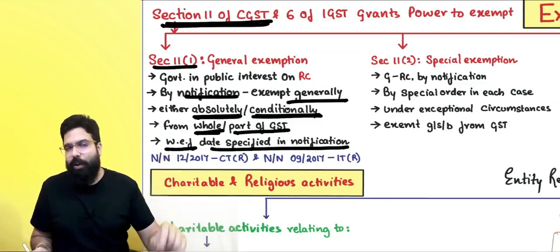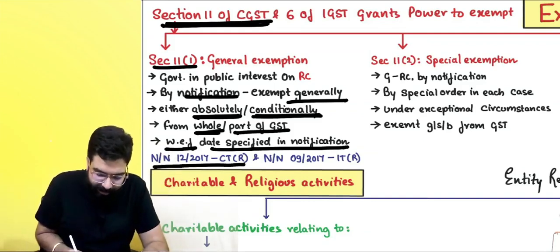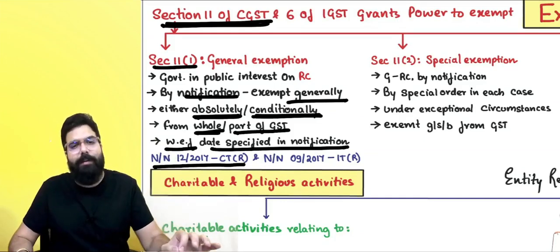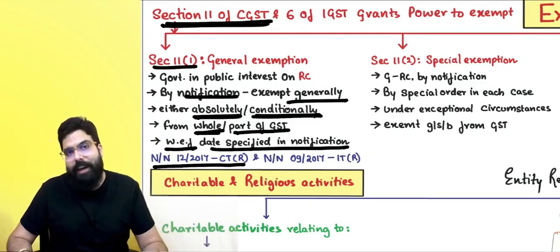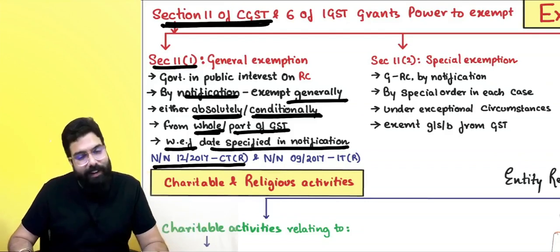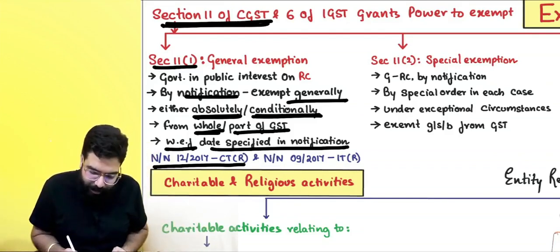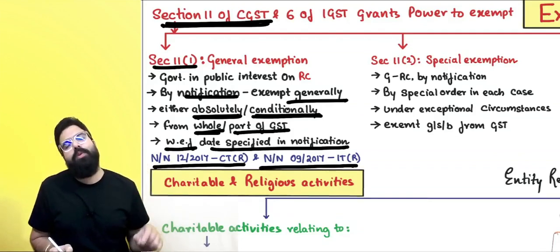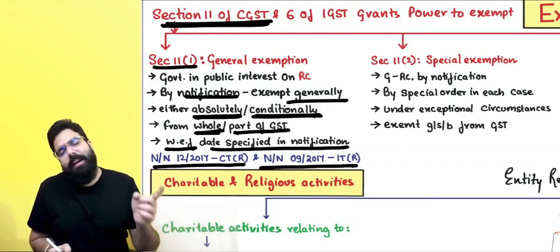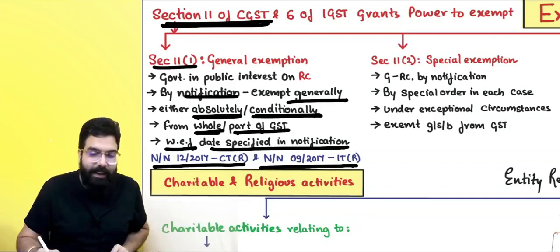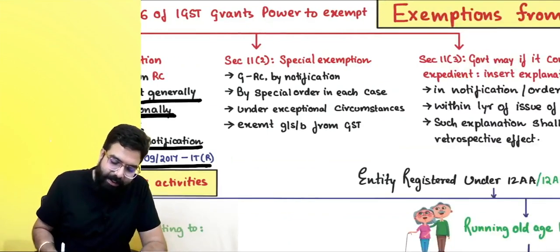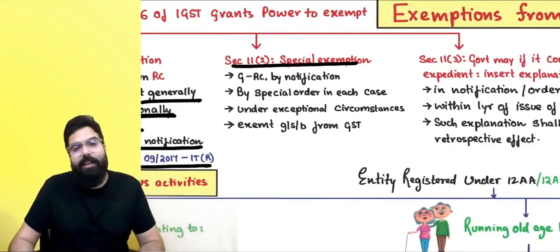This is with effect from a date specified in the notification. The main notification which was issued was notification number 12/2017, Central Tax (Rate), which was the exemption notification issued under the CGST Act. Under the IGST Act, it was notification number 9/2017, Integrated Tax (Rate). Then we have section 11(2), special exemption.